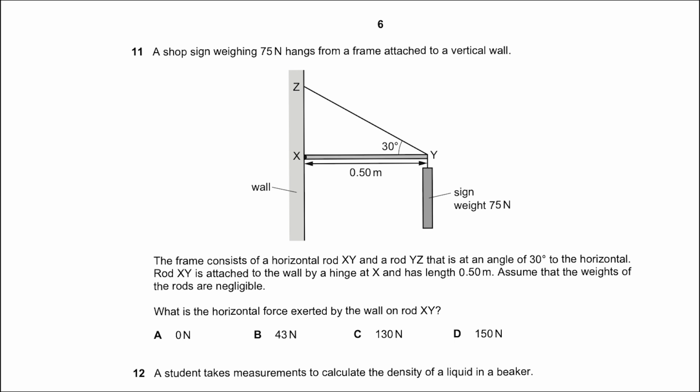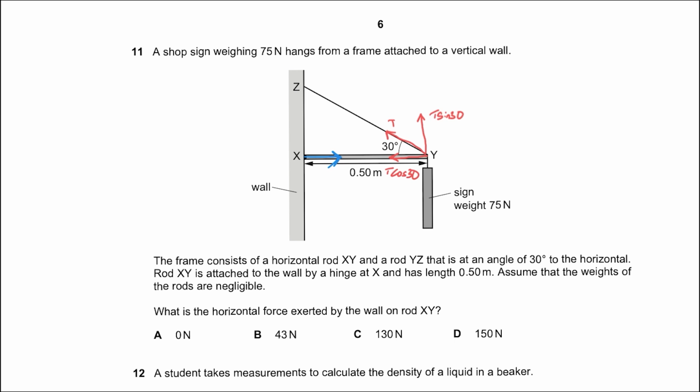So they're asking you for the force that is exerted by the wall on the rod. They're talking about this force. Now, there'll be tension in this rod YZ, and this would be the direction of the tension. This tension will have a vertical component which will be equal to T sine 30, and a horizontal component which will be equal to T cos 30.